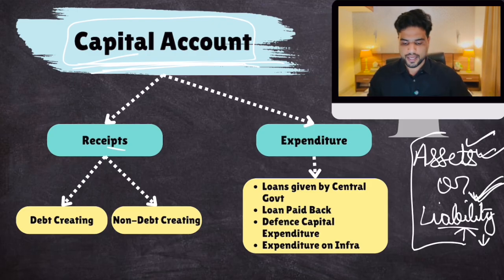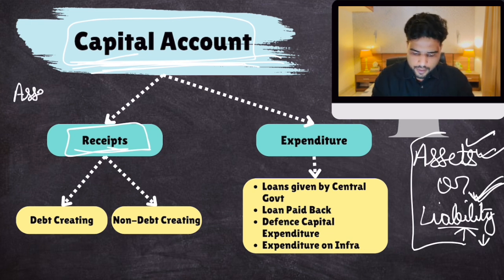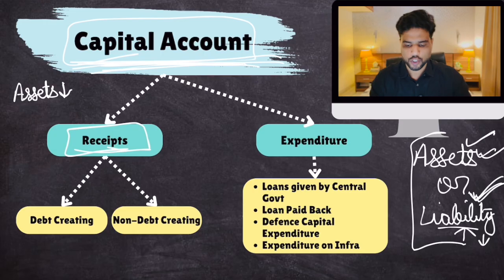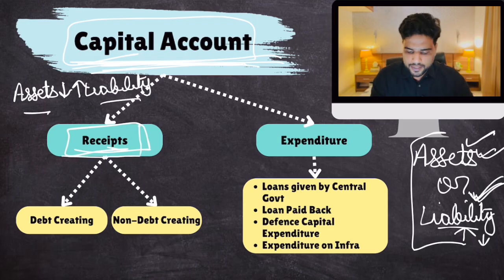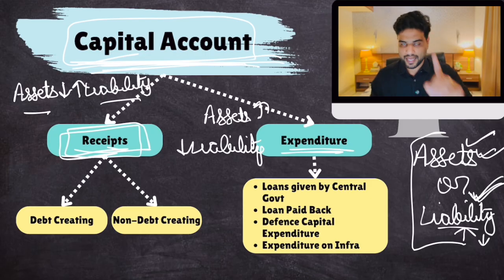Simple? Okay. Now, let's talk about capital receipts. Okay. In capital receipts, any transaction which either decreases government assets or increases its liability, either the government's assets are decreased or its liability has increased, is capital receipts. And in expenditure, when the assets increase or the liability decreases, that is capital expenditure. And I'll give you some examples.